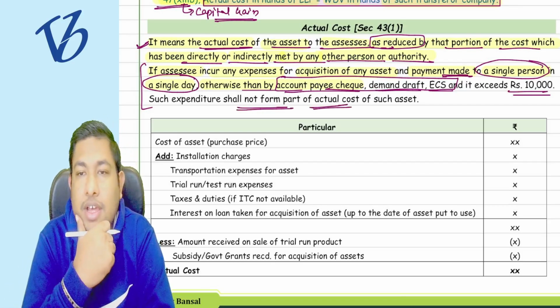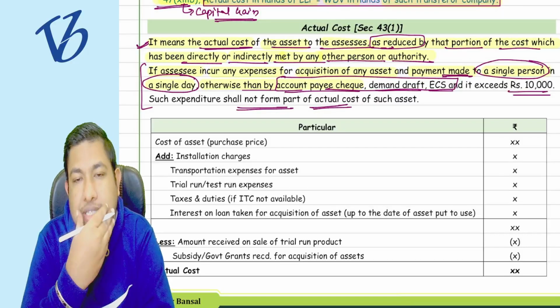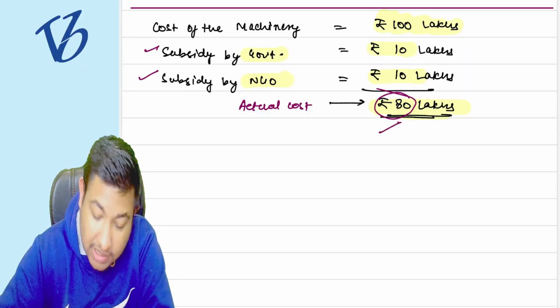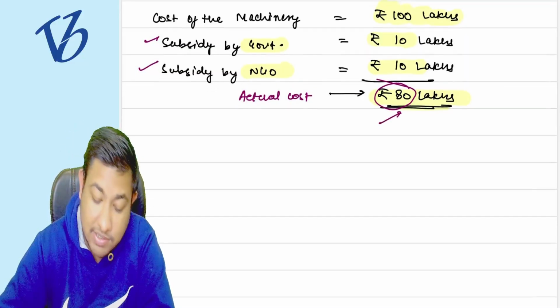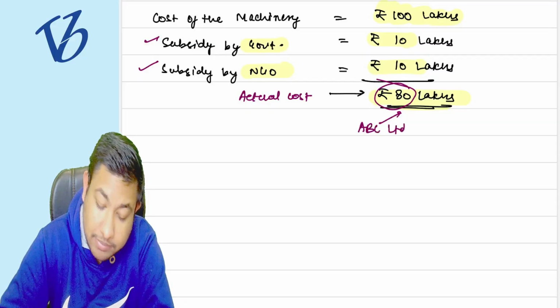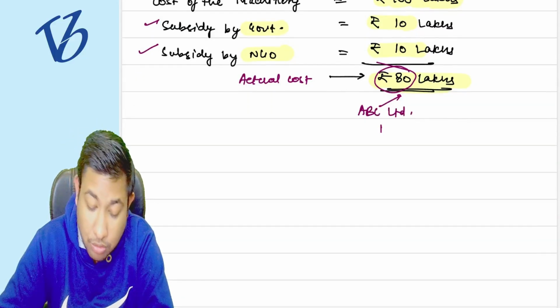What does it mean? Suppose you are purchasing an asset of 80 lakh rupees from ABC Limited.